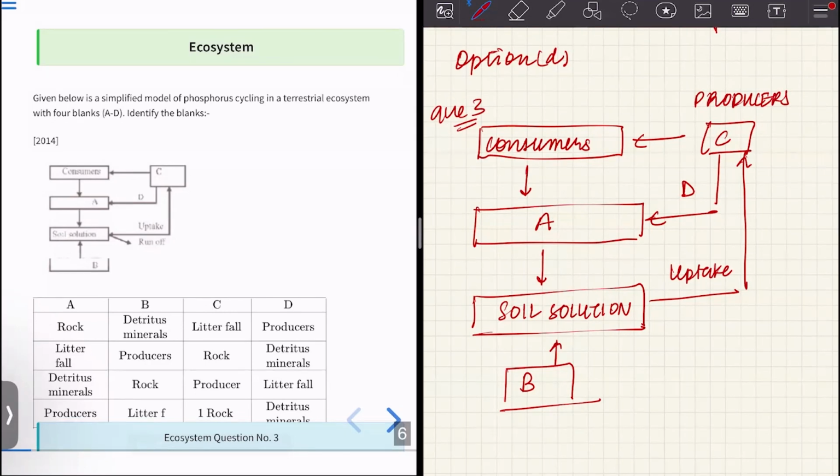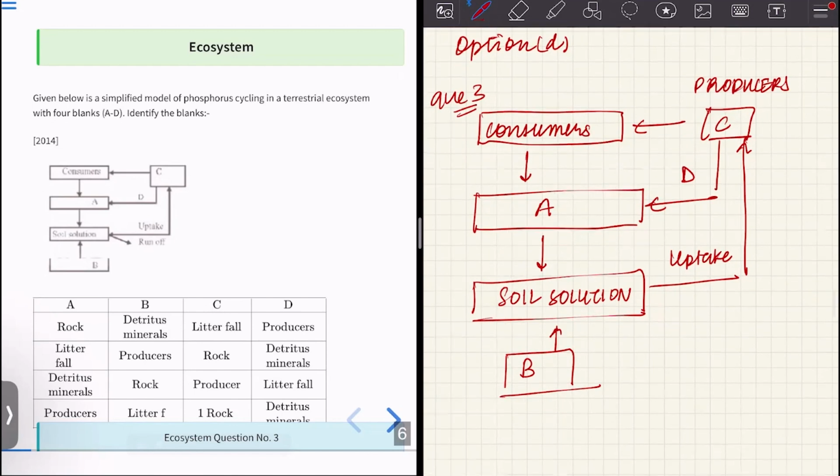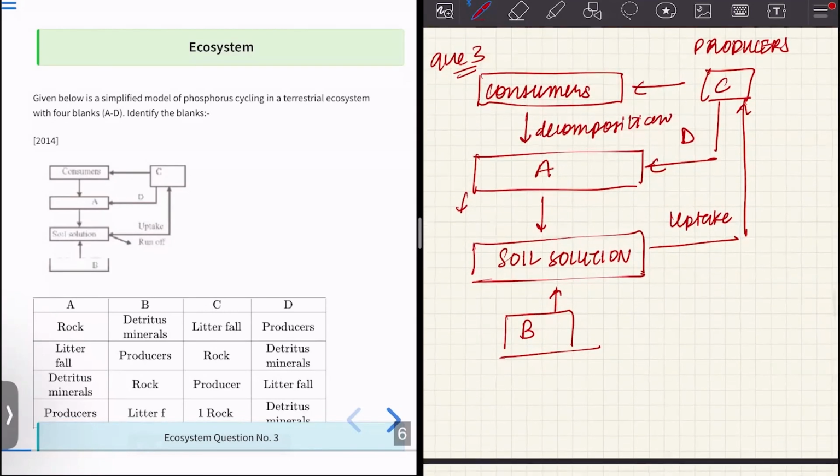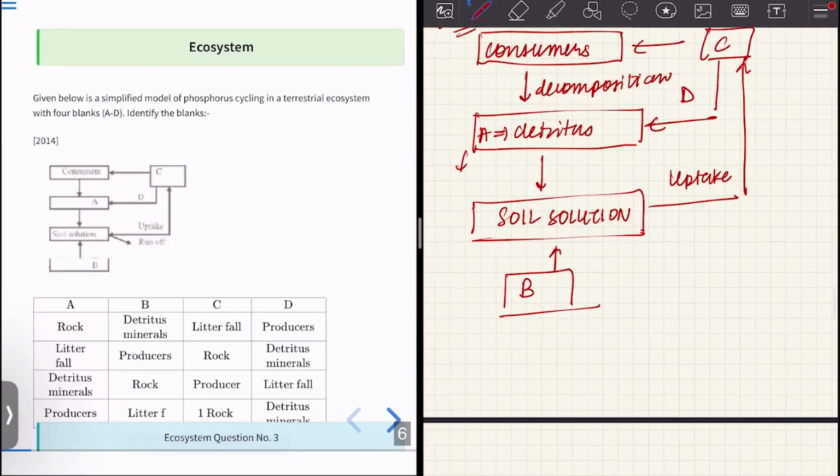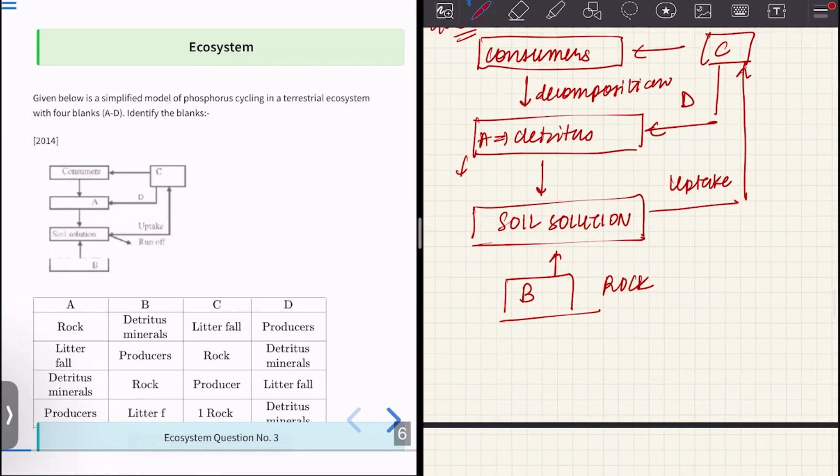Now we'll have a look at the other options. Now we need to find out A. So consumers, they are taken up by A. Consumers, after decomposition, they form detritus. So A is detritus, which is the decomposed fat. Detritus is the decomposed fat which is taken up by soil solution. And B is rock. The rocks, after fragmentation, produce the soil solution.